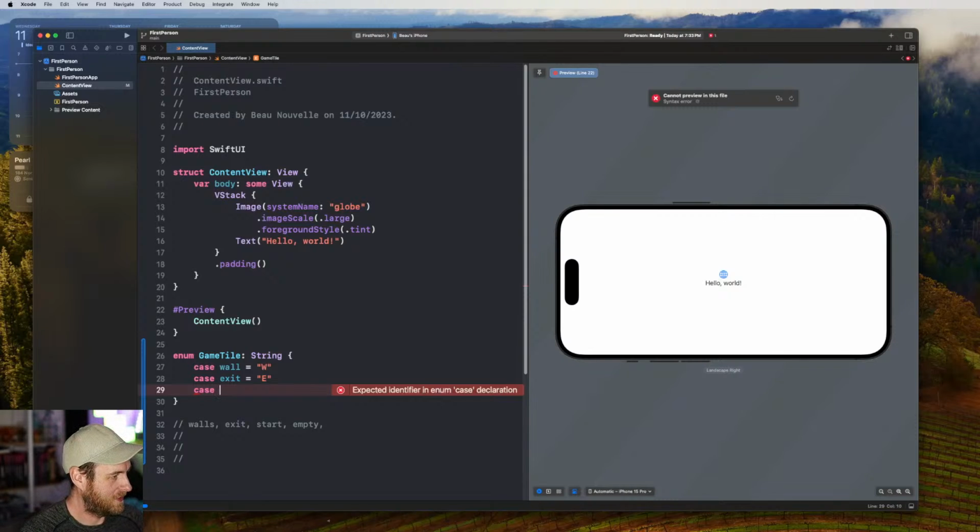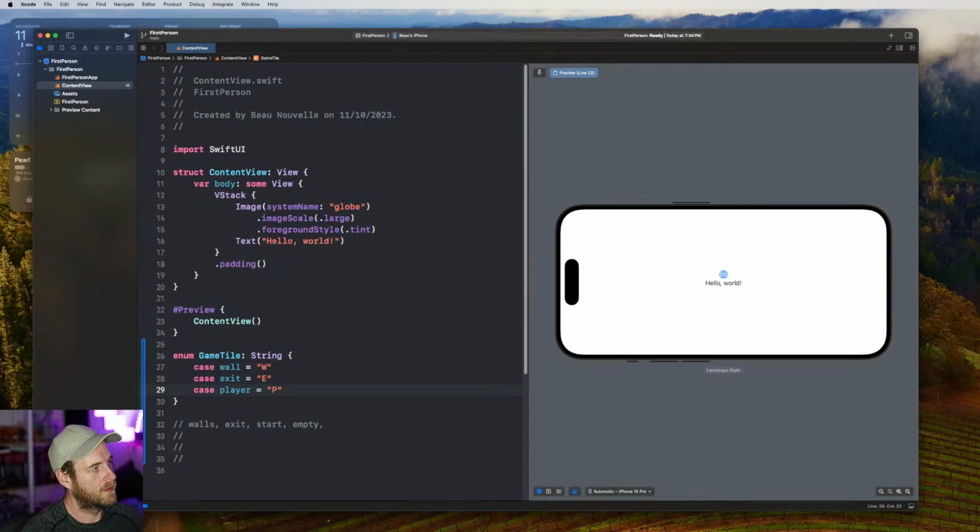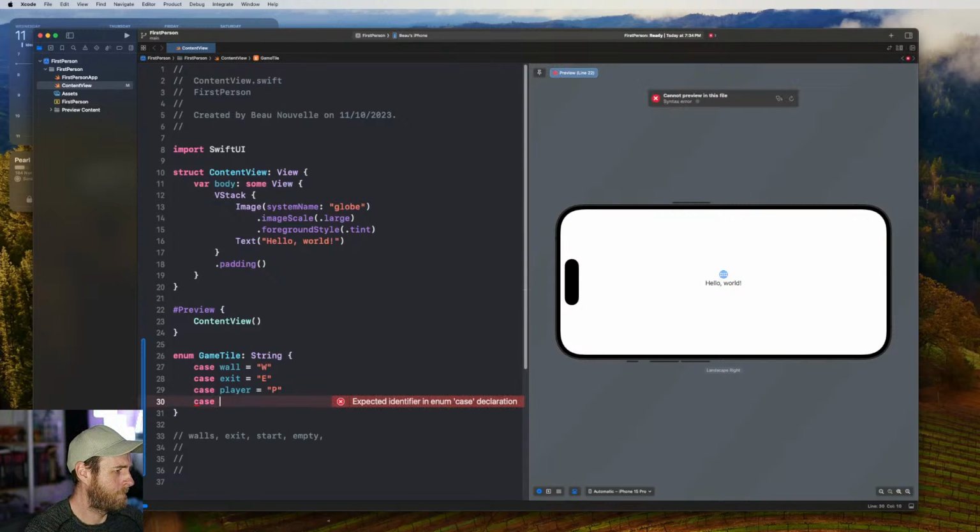Okay, start will be S. Oh, we also need where the character is. Or player. Let's call it P for player. And we might not need the start then in that case, because we'll just put the player where the start position is. And then we'll have empty. Should we do E for empty?